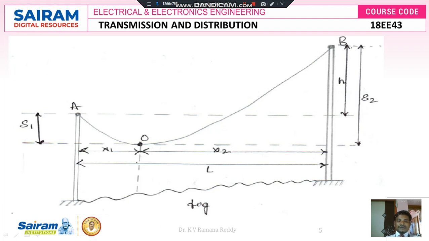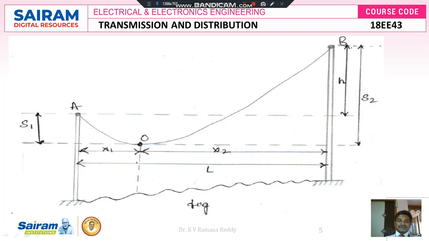on this conductor. With respect to point O, S1 is the amount of sag between point O and point A, and S2 is the height of the sag from point O to point B on the overhead line conductor. X1 is the distance from terminal A to point O, and X2 is the distance from tower B to point O, and capital L is the overall length between the two successive poles, or simply the span length.